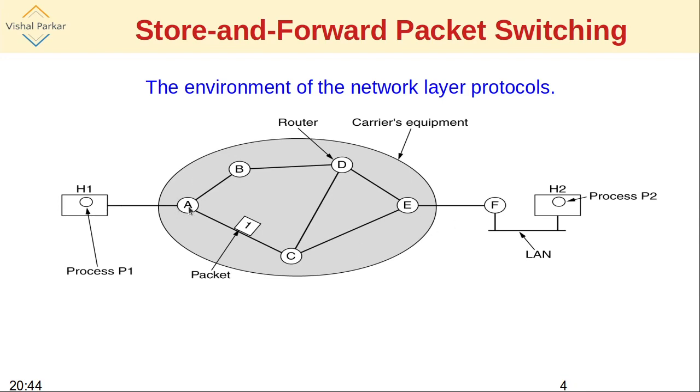So each individual router will first store the incoming packet and then send it on to the next router towards the destination machine. That's why, as the packet is first stored and then forwarded, this is what is called store and forward packet switching. That is the name. So in this particular environment, the network layer protocols will operate. This is the infrastructure that may be considered.